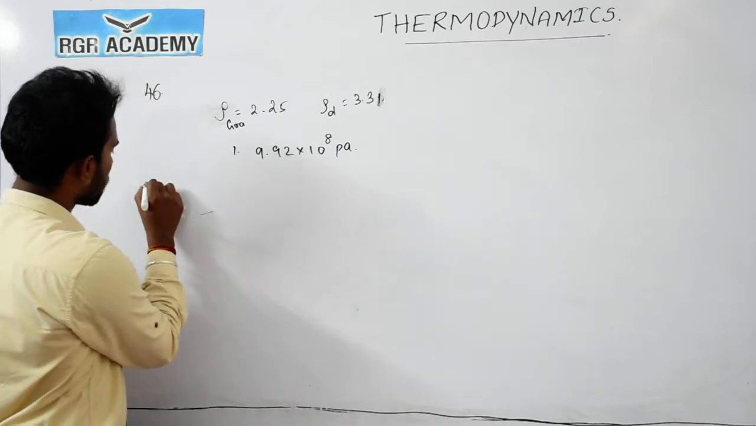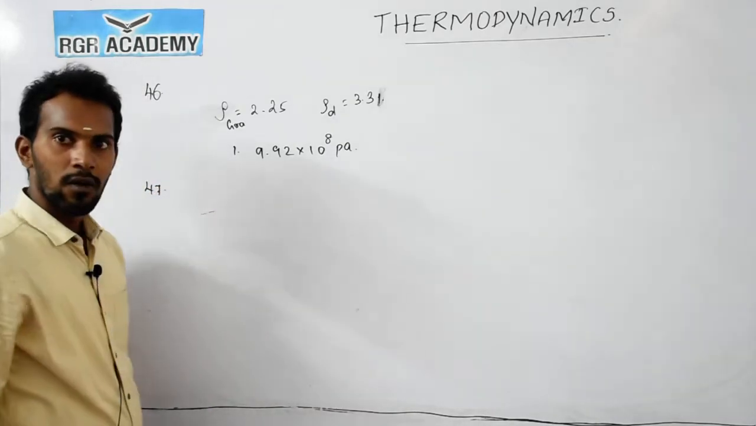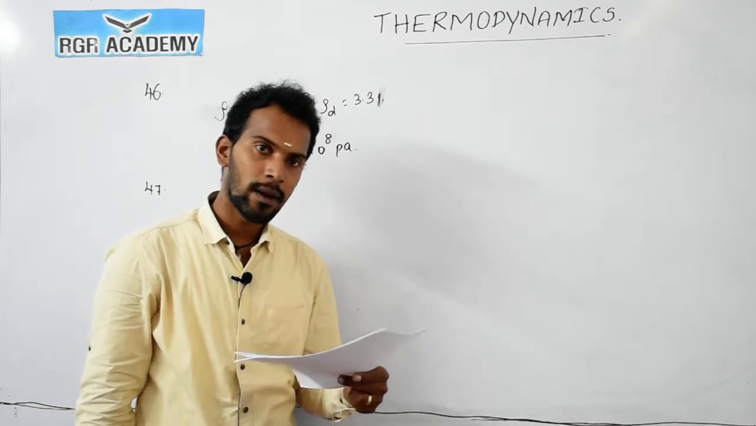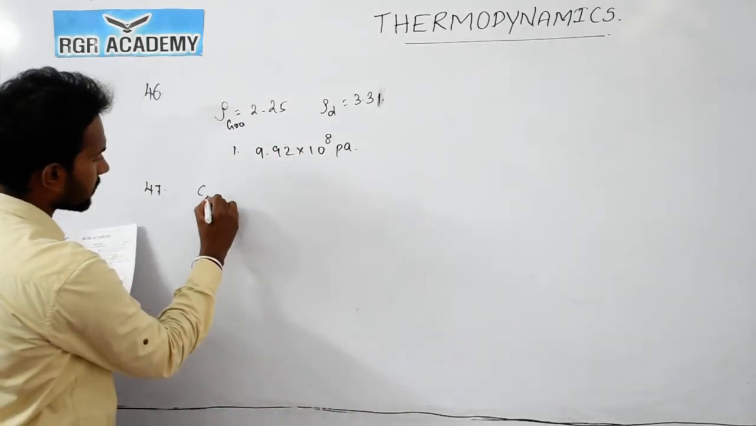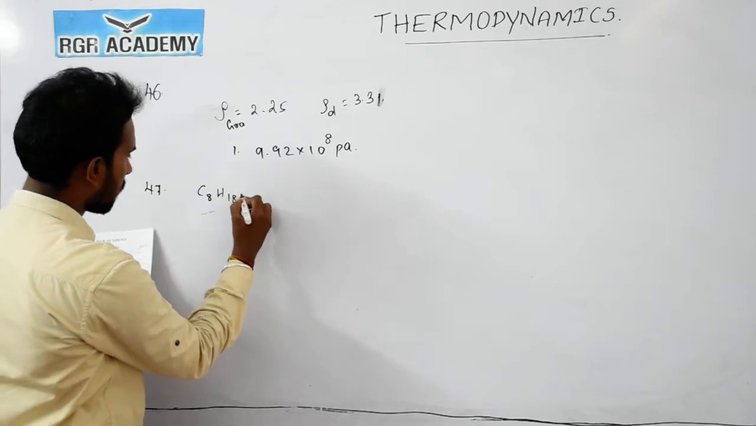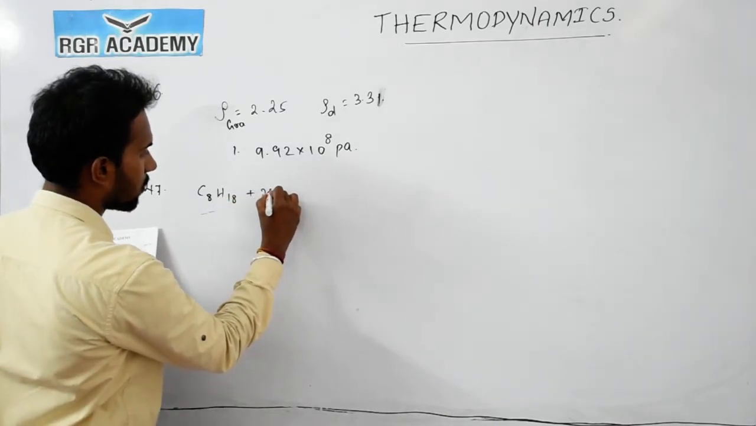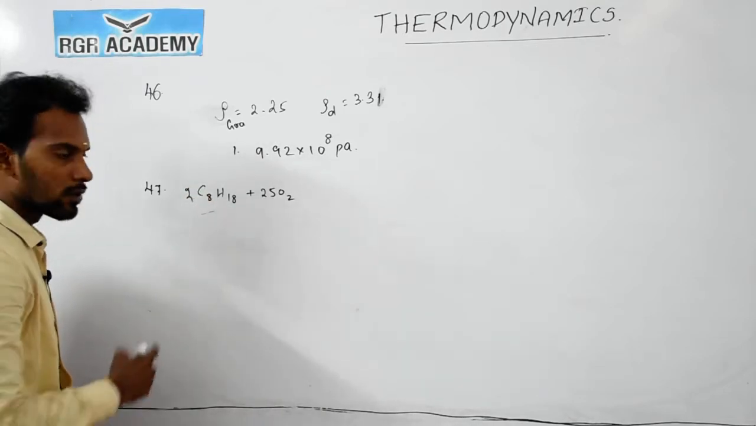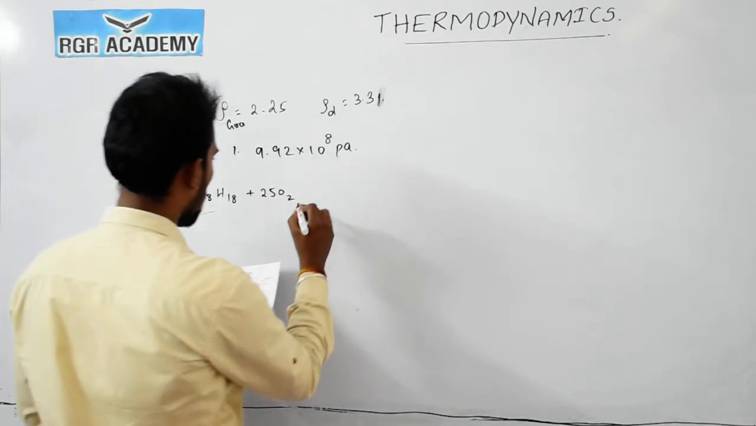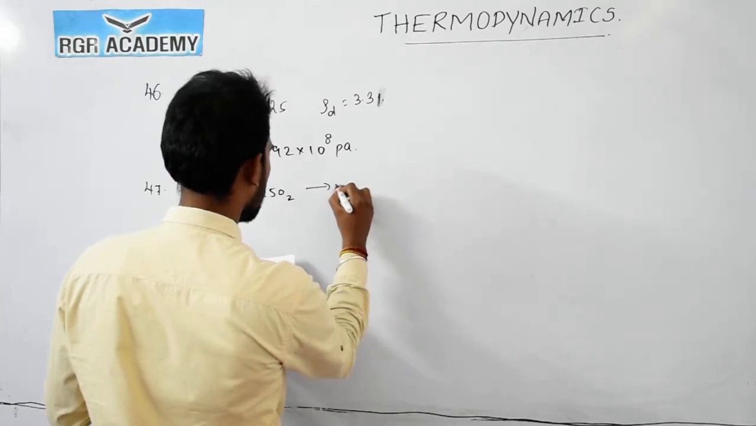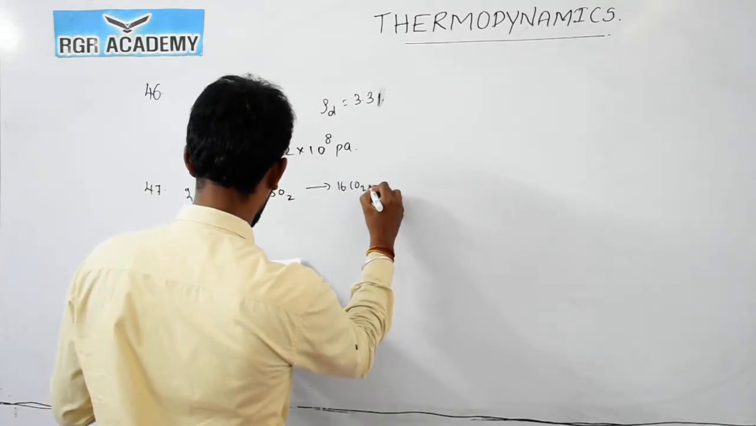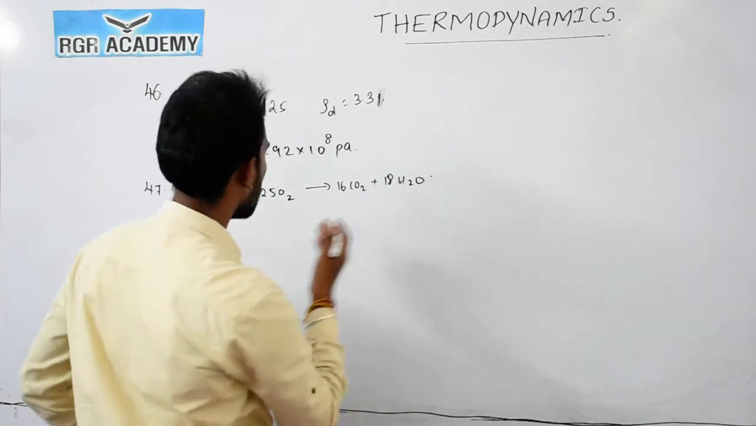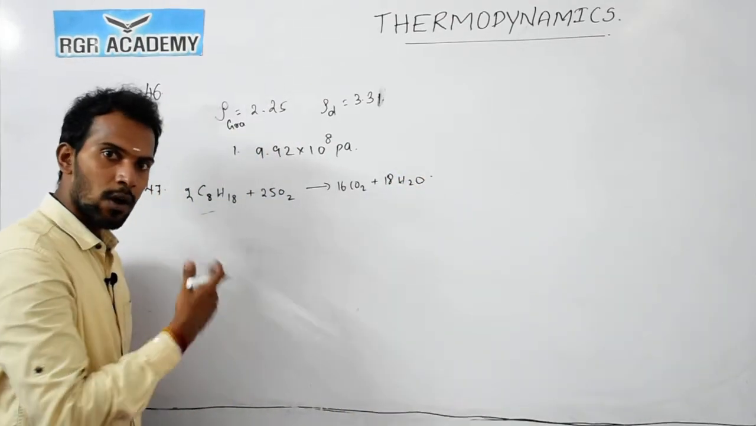Now the question number 47. Consider the following reaction in an automobile, for example, C8H18 plus 25O2. So there are 2 moles of C8H18. It gives 16 mole of carbon dioxide plus 18 mole of H2O. Here, these all are gases.